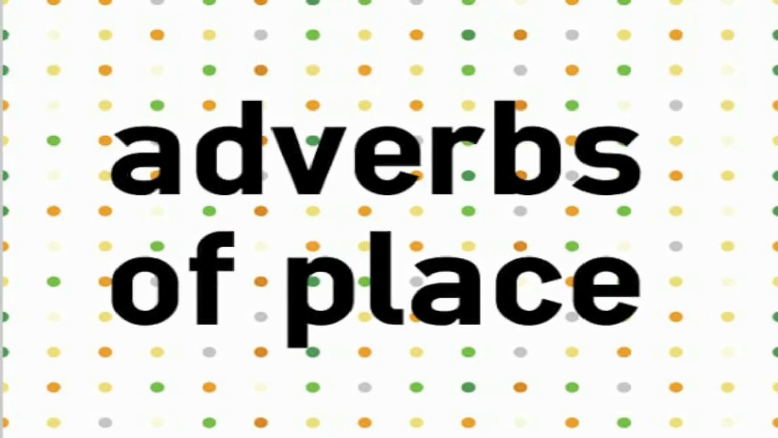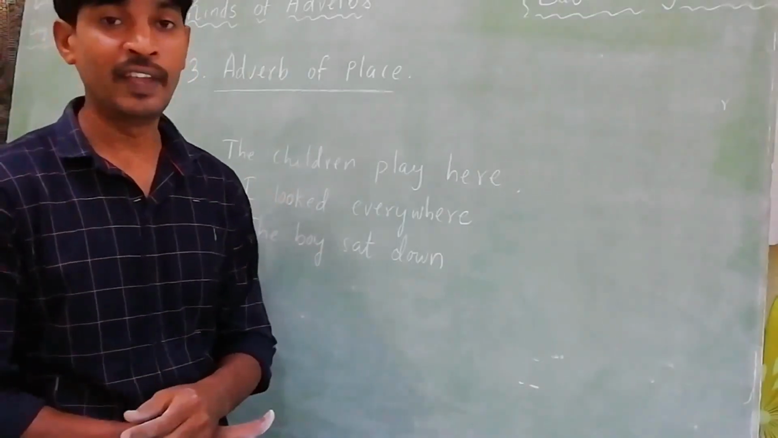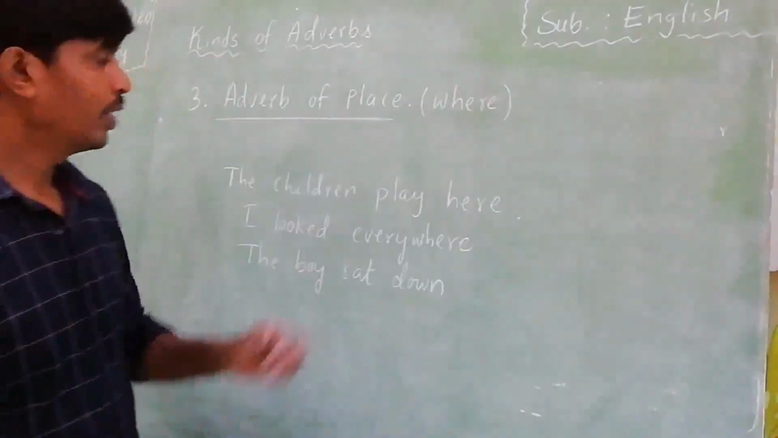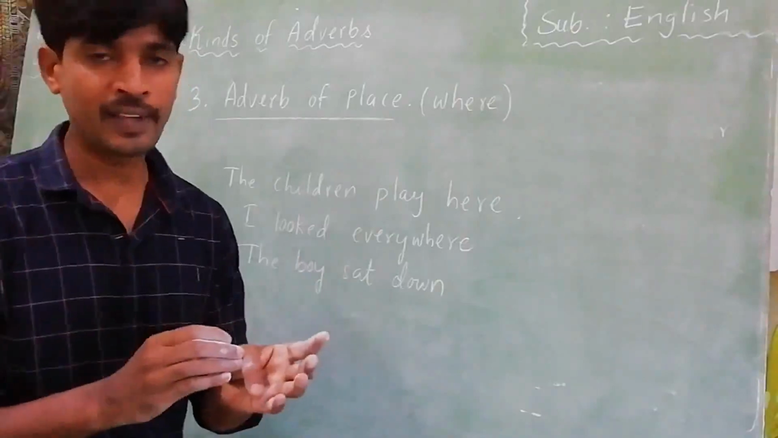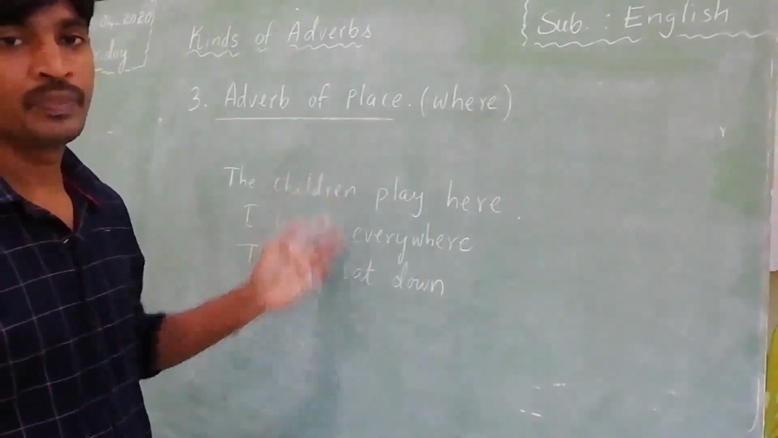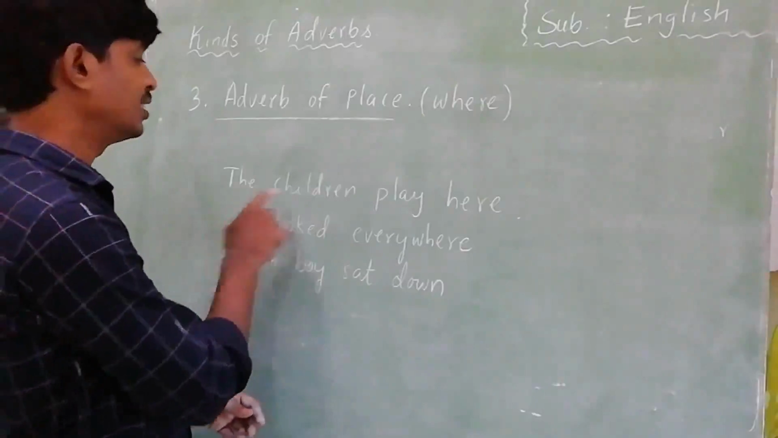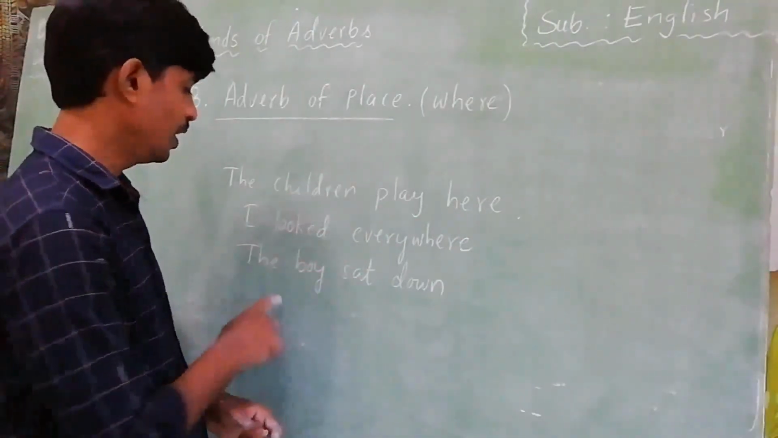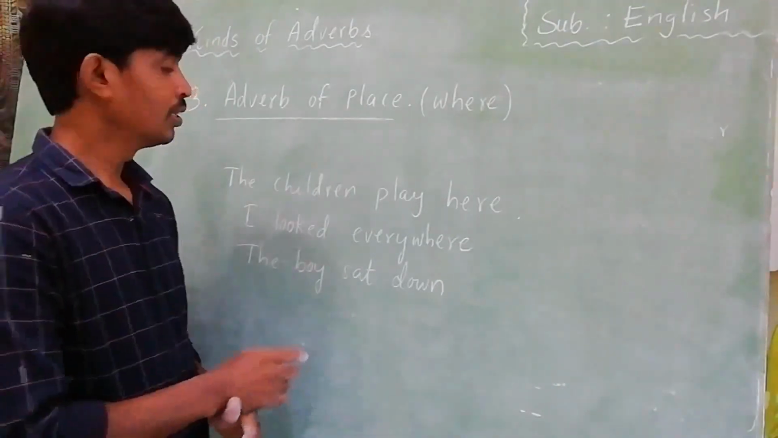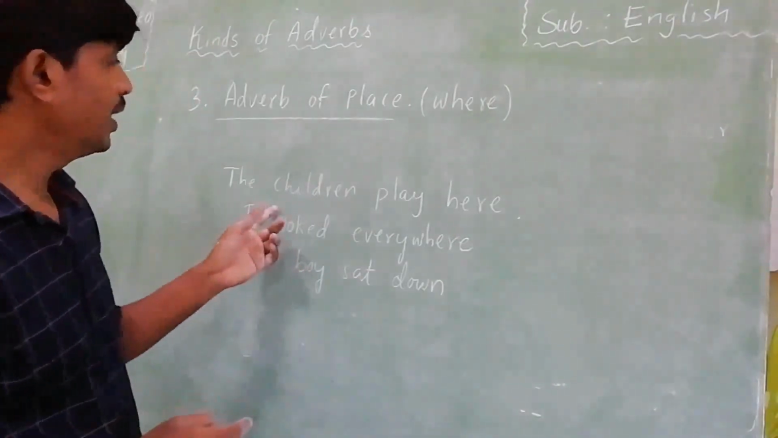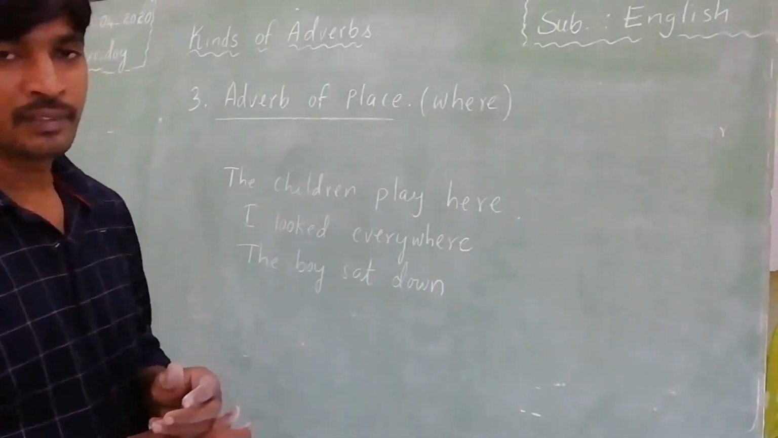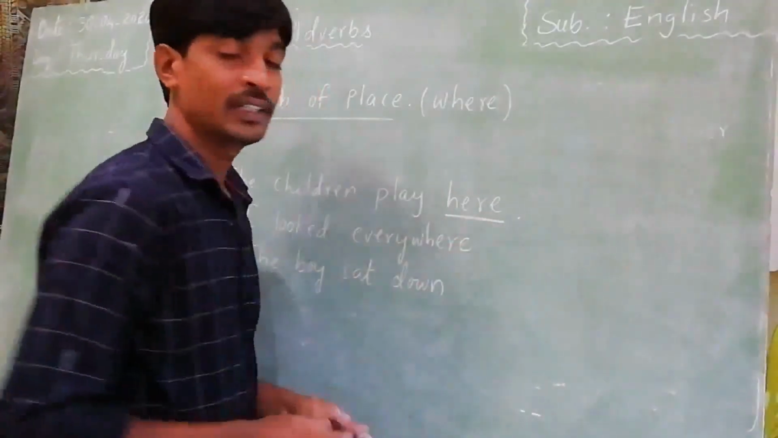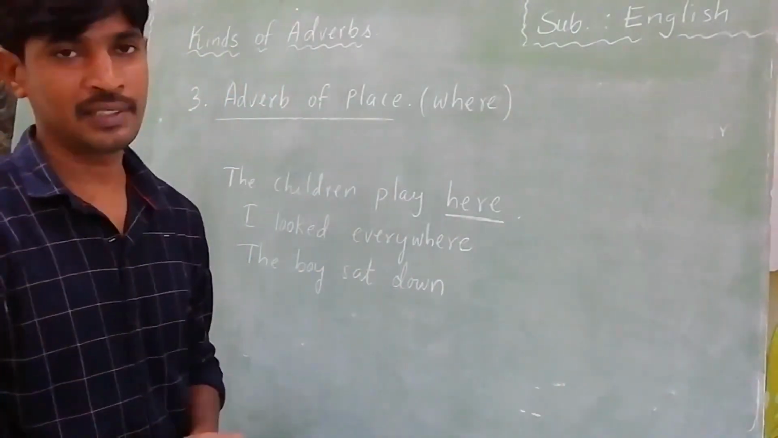Adverb of place tells us where the action takes place. We can use the question word where. For example, see here, I wrote some examples. The children play here. I looked everywhere. The boy sat down. So in the first sentence, you can ask where do the children play? Here. The word here tells us adverb of place.